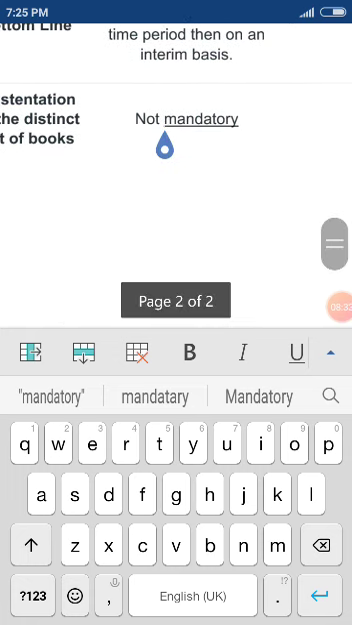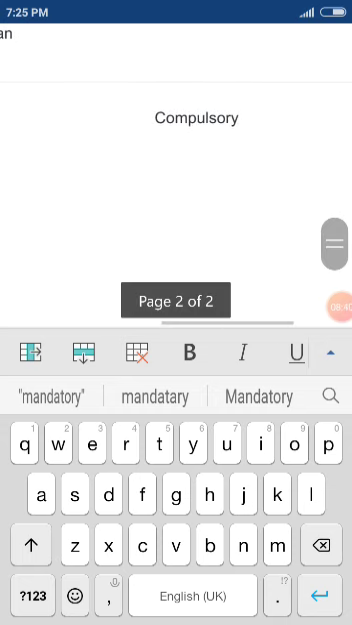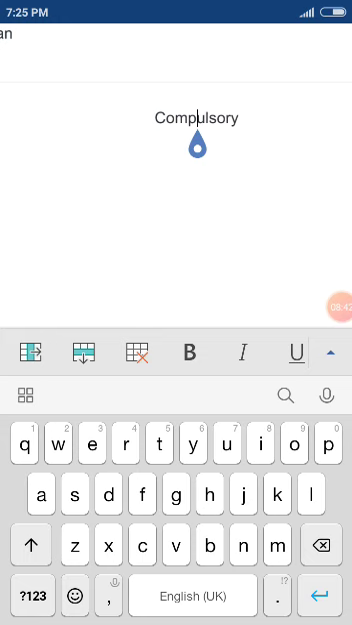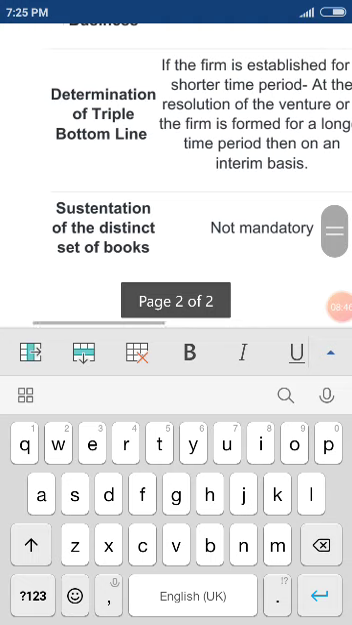They have their own original business, and along with those accounts they can maintain this. But for a partnership firm they have to maintain separate books of accounts. So this is also a difference.